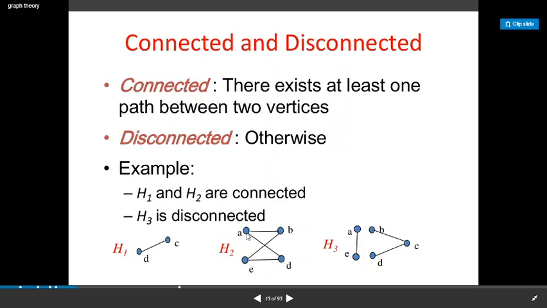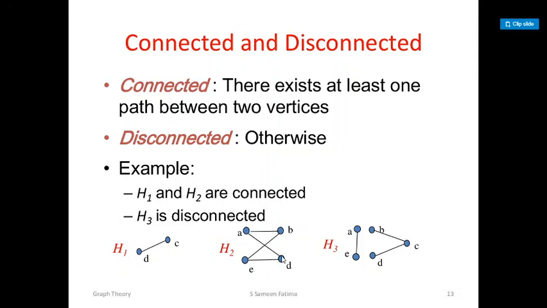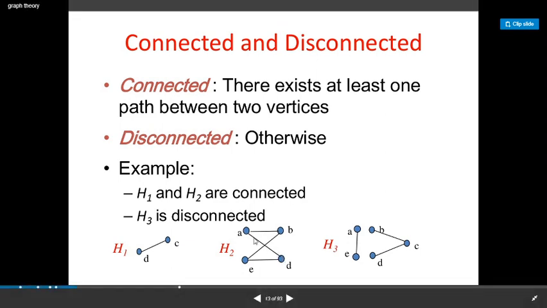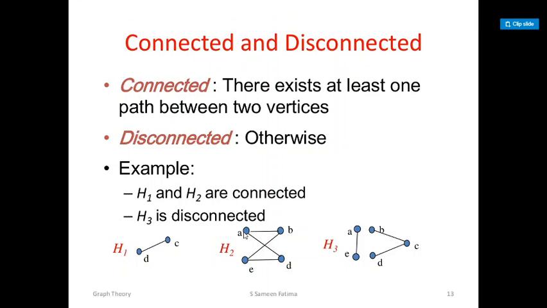I have vertex A here and I have vertex D. Now we have a direct edge between these two, a direct link between A and D. Suppose even if this edge is not there, then the vertex A can be reached from D by traversing this path, D to E, then B, then A. So if it is possible to traverse from one vertex to another vertex throughout the graph, then we say that that graph is connected.